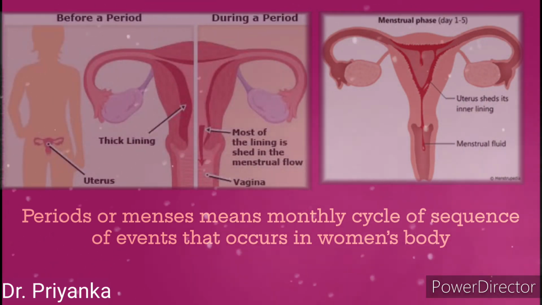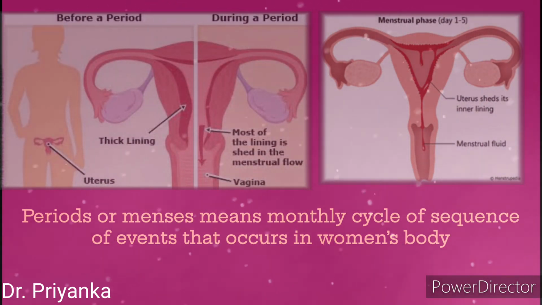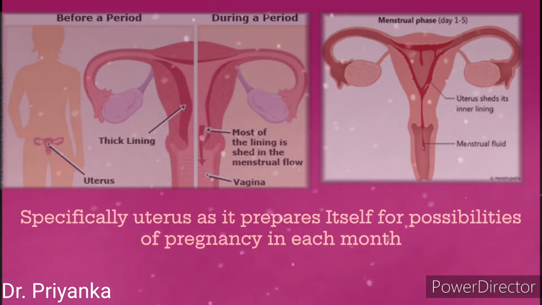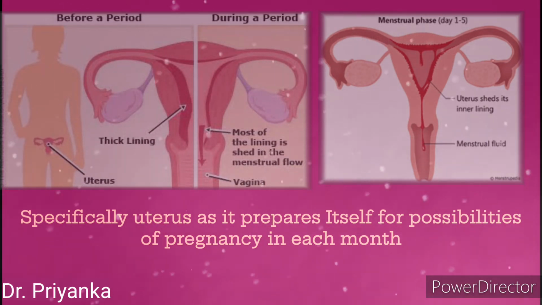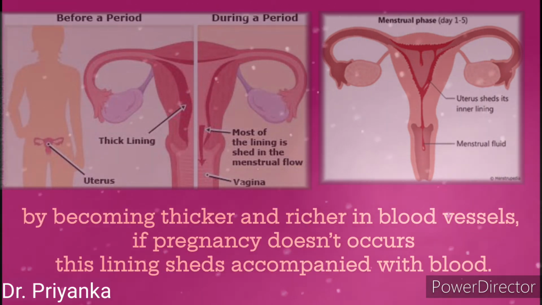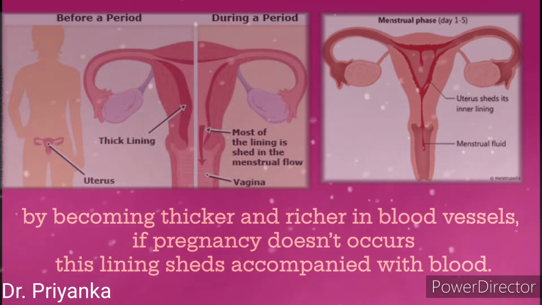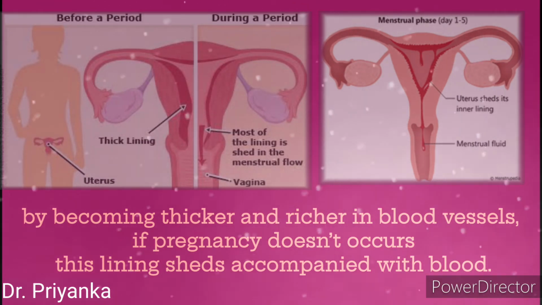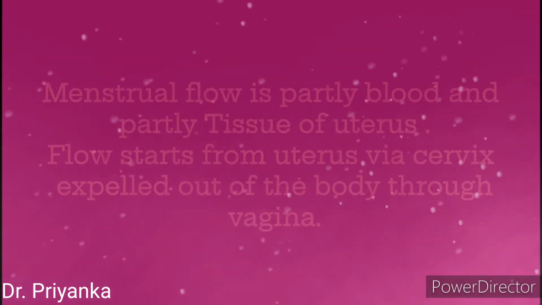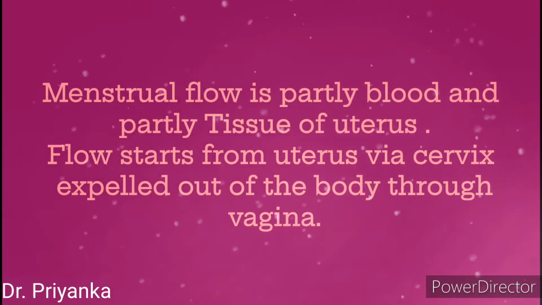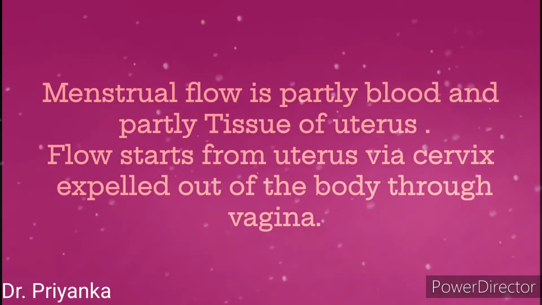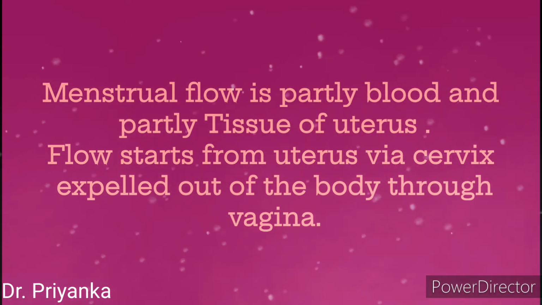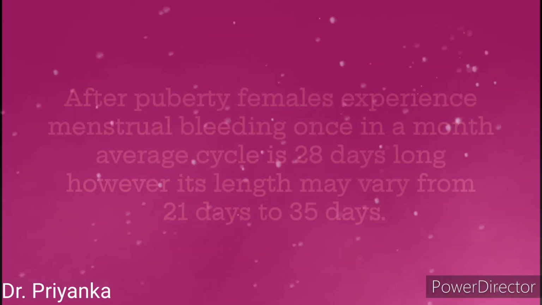Periods or menses are defined as a monthly cycle of a sequence of events that occurs in a woman's body, specifically in the uterus, as the uterus prepares itself for the possibility of pregnancy each month by becoming thicker and richer in blood vessels. If pregnancy does not occur, this lining sheds, accompanied with blood, and menstruation occurs. Menstrual flow is partly blood and partly tissue of the uterus. The flow starts from the uterus, goes via the cervix, and is expelled out of the body through the vagina.